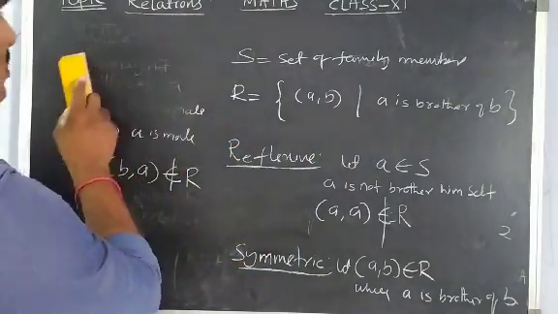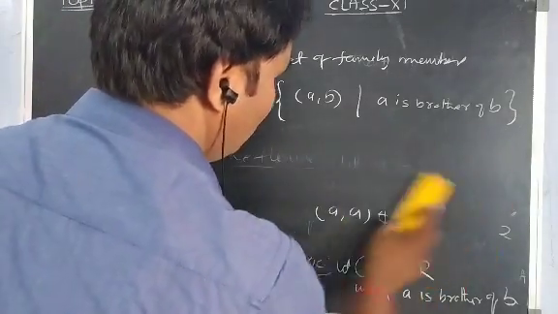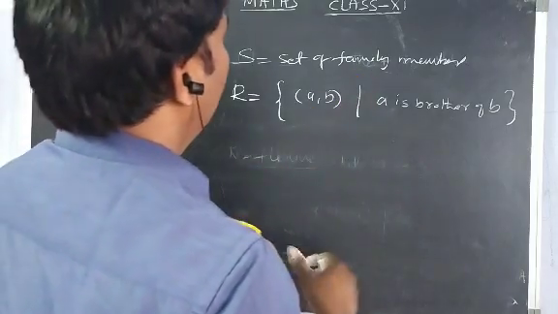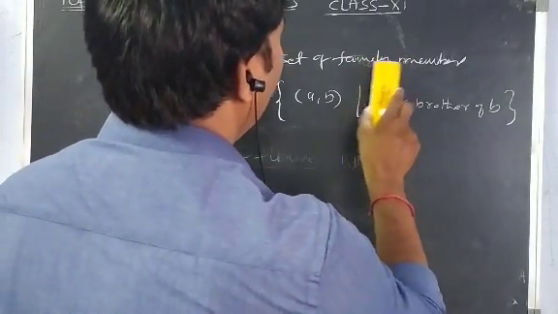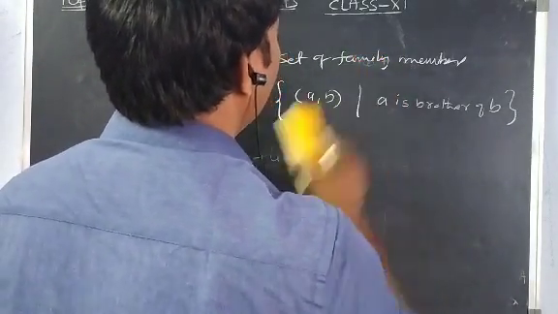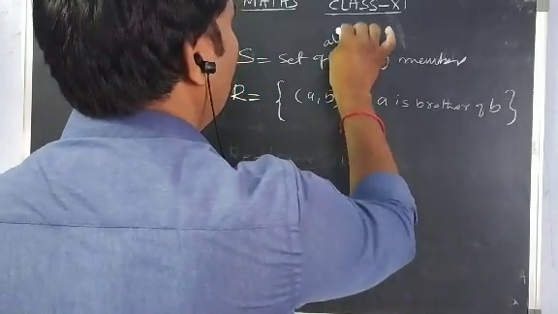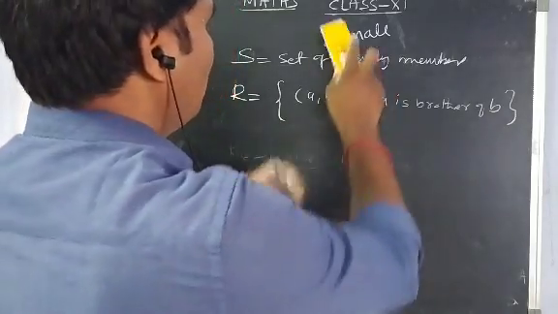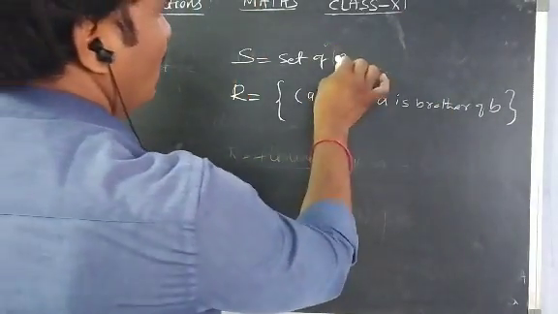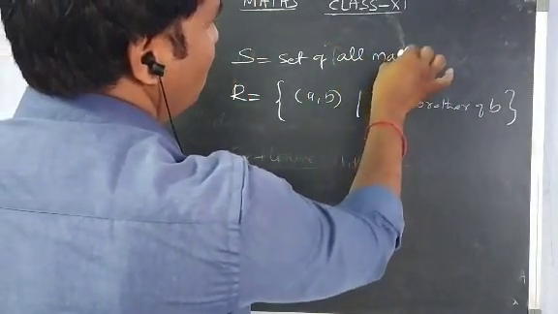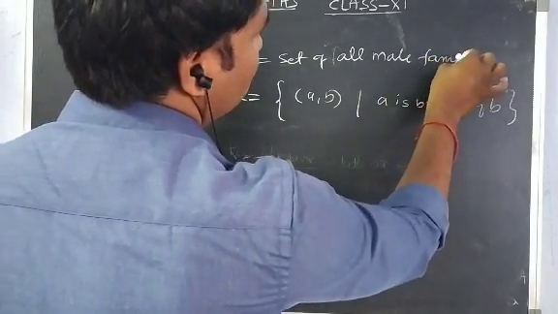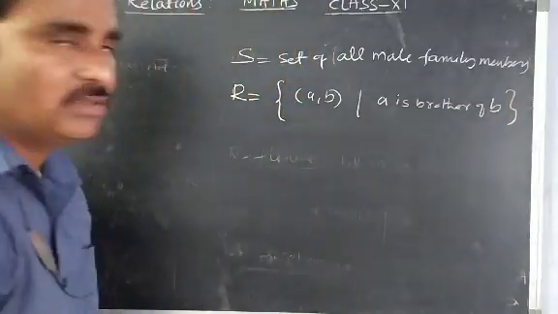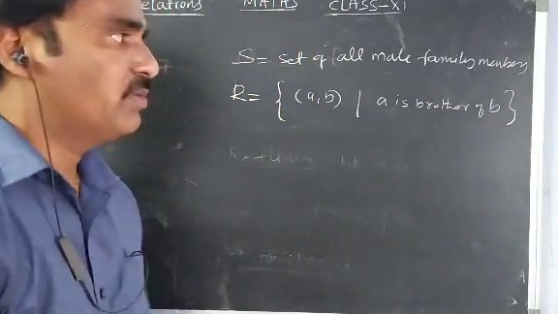Now I am going to change the definition of the set. I am going to change the set to the set of all male family members. Again I am taking the same rule: A is brother of B.